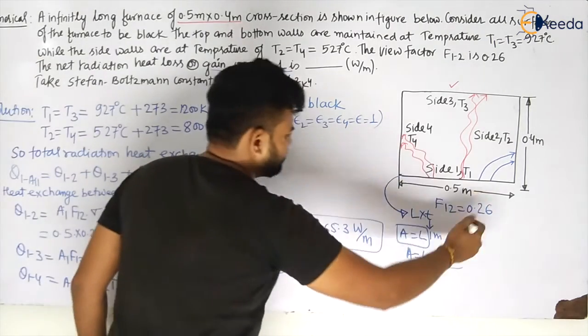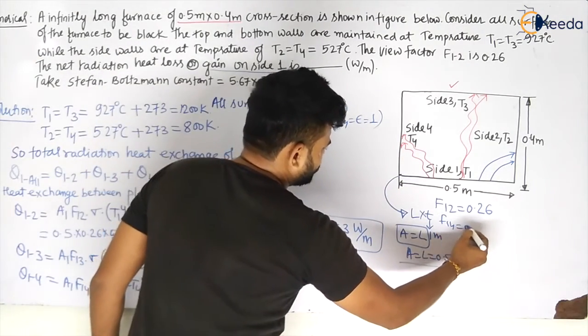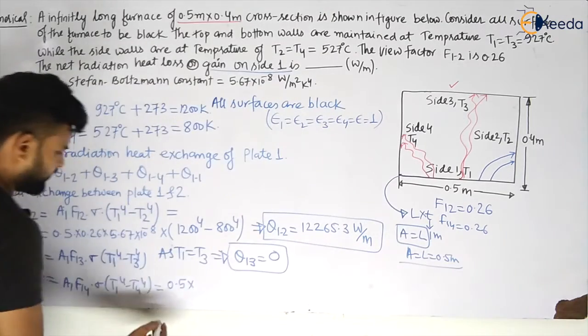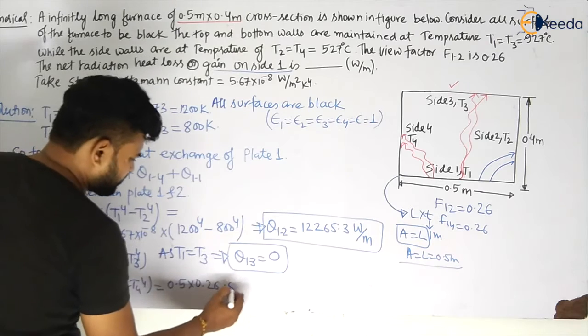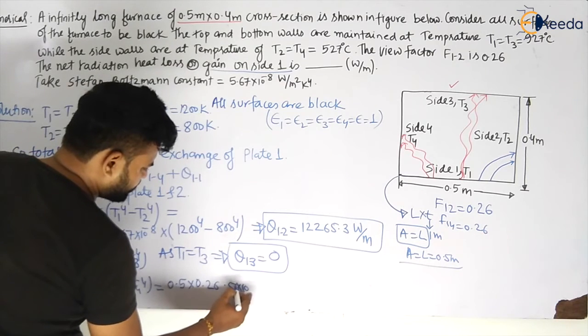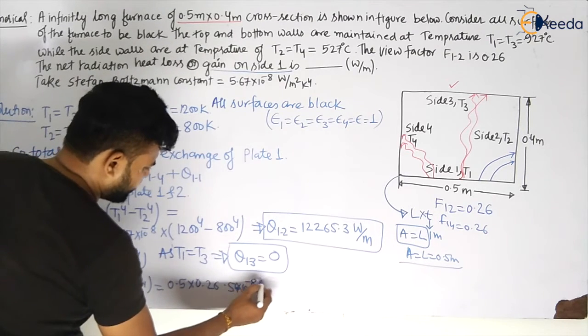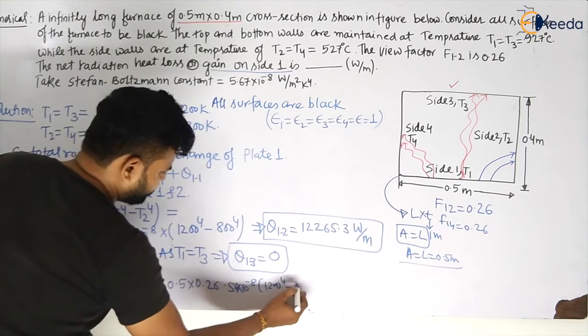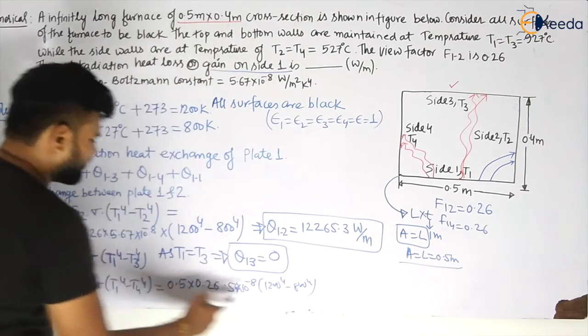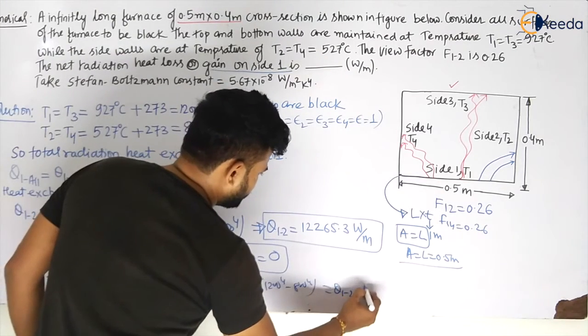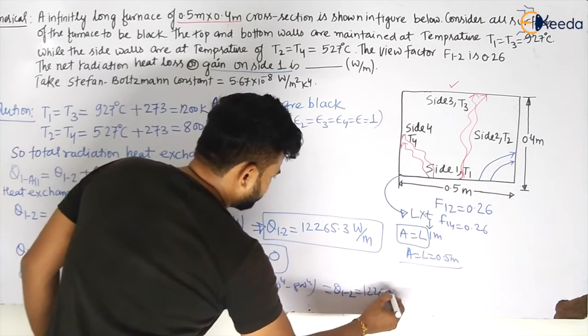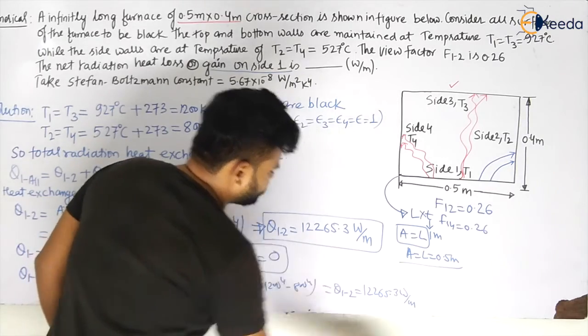Due to symmetry, I am taking F14 equal to 0.26. So this will become 0.26 multiplied by sigma, 5.67 into 10 to the power minus 8, into 1200 to the power 4 minus 800 to the power 4, and we get the same equation. So the same heat transfer will be given there. So Q14 will be 2265.3 watt per meter, my dear students.